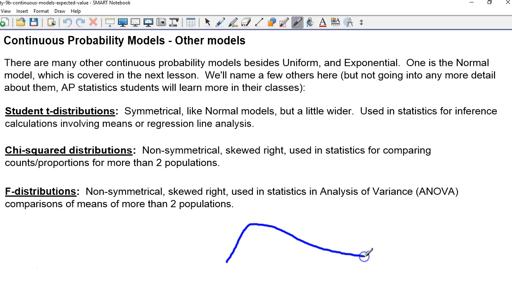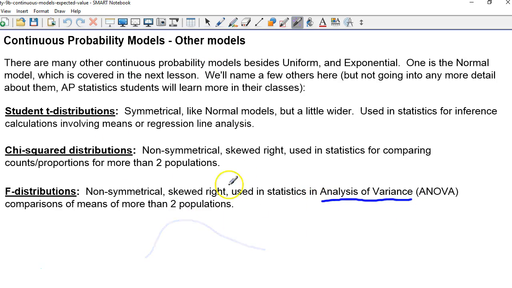It looks something like this. And it's used in statistics for comparing problems where we have counts or proportions, but we have more than two populations that we're comparing. And then, not so much in AP statistics, but in introductory statistics courses in college, there's another type of distribution called an F distribution that's also not symmetrical, and that's used when we're comparing more than two populations of means in an analysis technique called ANOVA, which stands for analysis of variance.